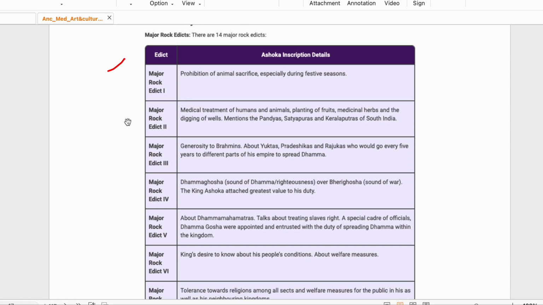The second was medical treatment of humans and animals, planting of fruits, medicinal herbs and the digging of wells. ठीक है. And इसी में they mention Pandyas, Satyapuras and Keralaputras of South India.